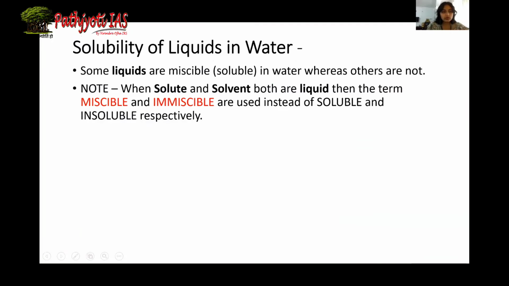Now we'll study about solubility of liquid in water. Earlier we talked about solubility of solids in water. But when we speak about two liquids being soluble in each other, we use the word miscible and immiscible instead of soluble and insoluble. So when we have two liquids and they combine with each other, mix with each other to form a uniform solution, we call them miscible. And when two liquids do not combine with each other and instead they form layers, they are called immiscible liquids.